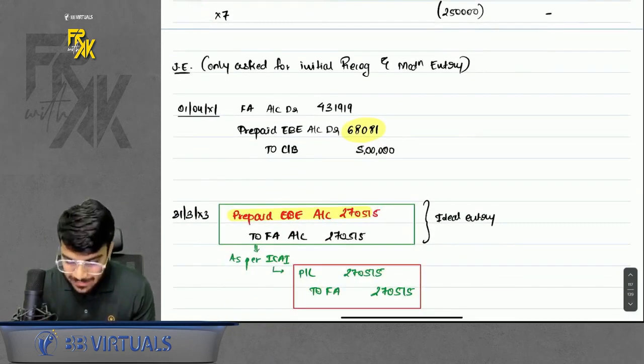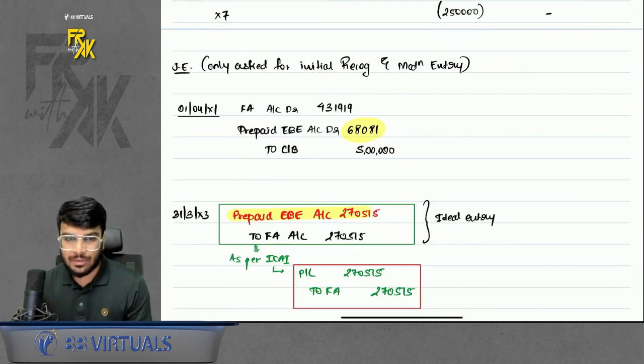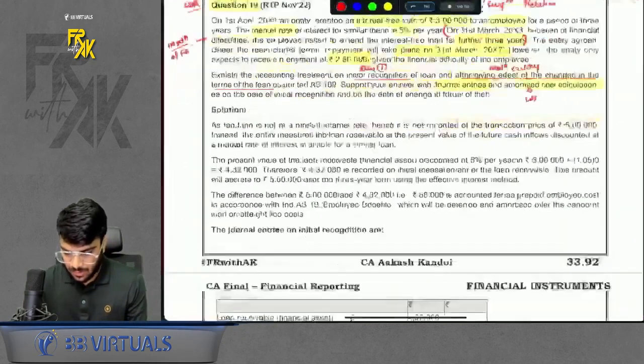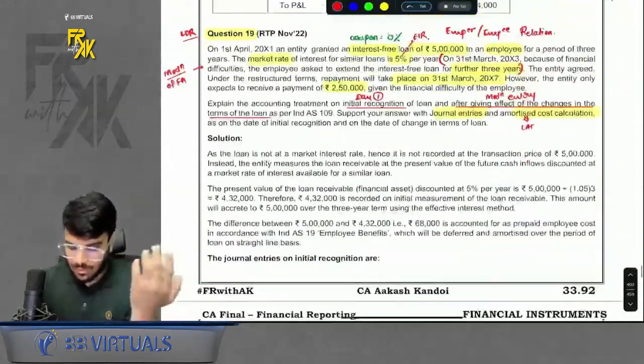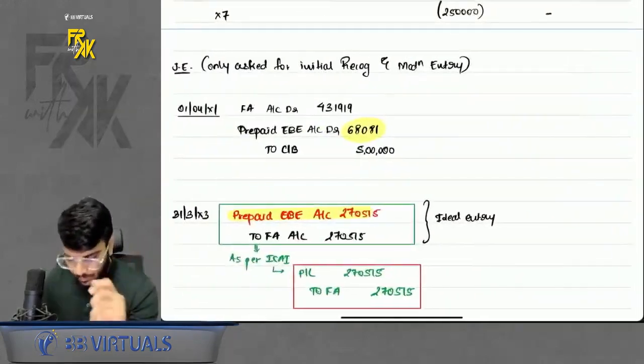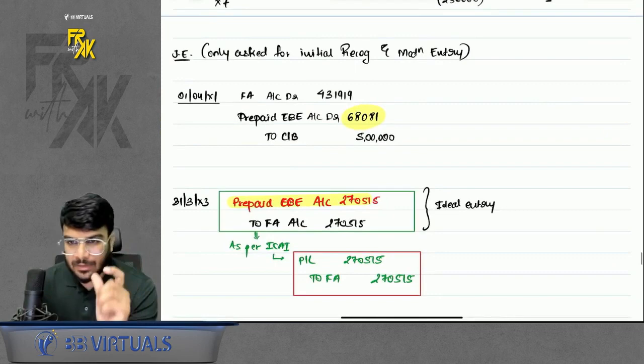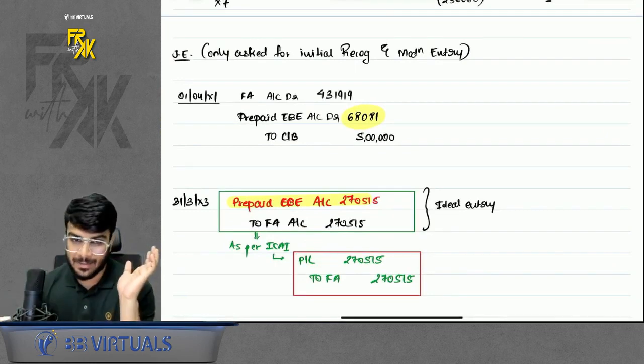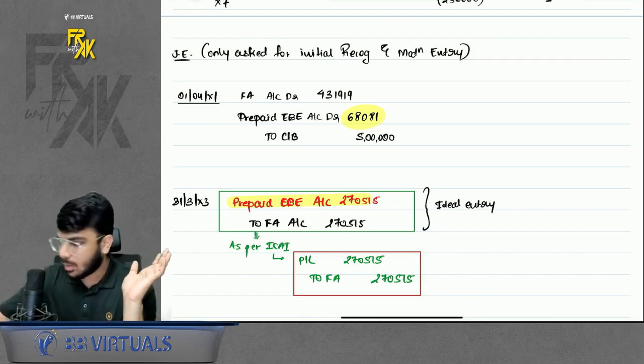Do remember, while passing the entry is not asked for the whole tenure. It is only asked for day 1 and the modification entry. So we passed it, done and dusted. Okay, so it is a very simple question again, only the part different being that we are adjusting the modification from profit and loss and not from prepaid employee benefit expense as per ICAI. Do remember that. Okay, done.